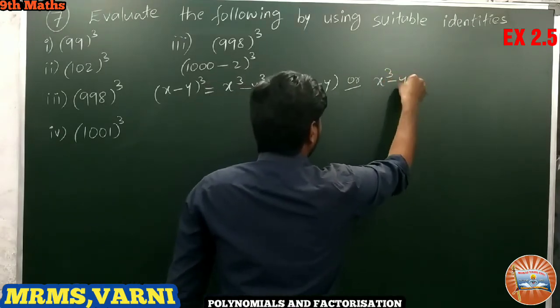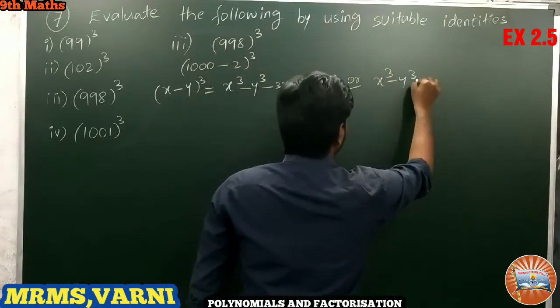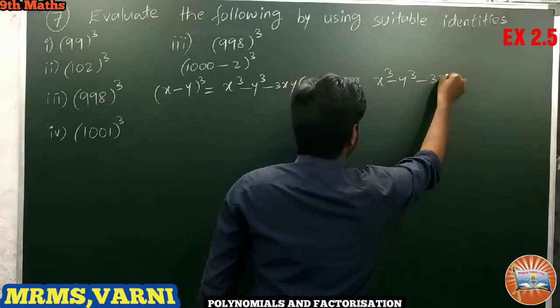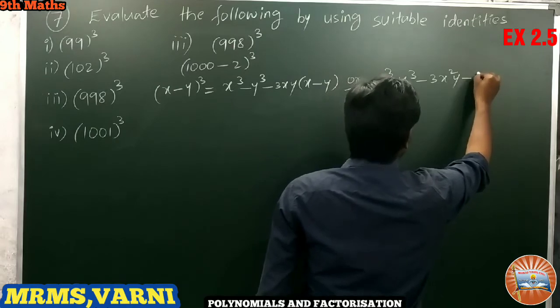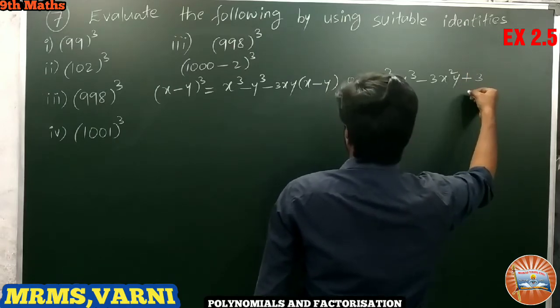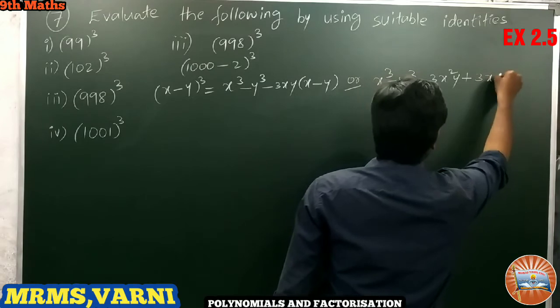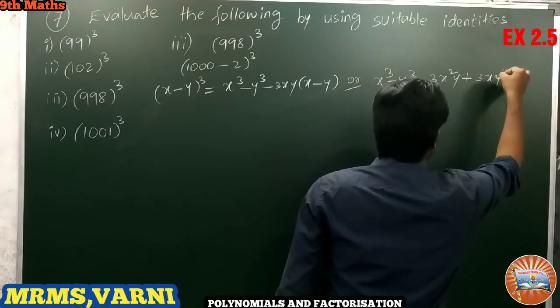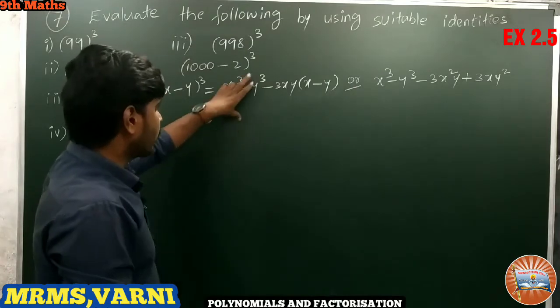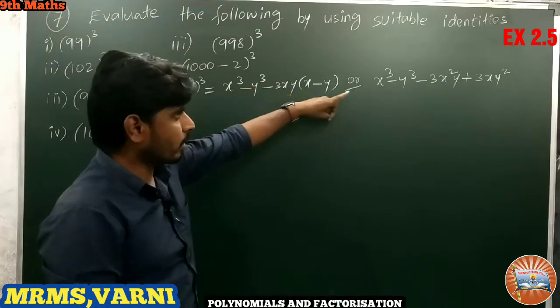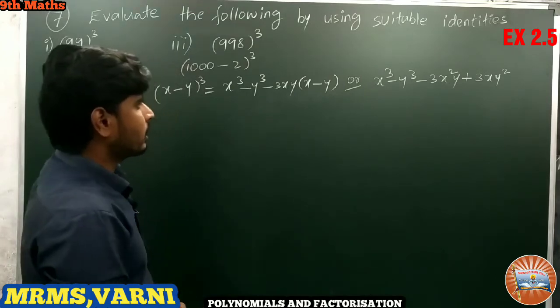Or we can write this in another form also, x cube minus y cube minus 3x square y plus 3xy square. We can write in two ways: x cube minus y cube minus 3xy into (x minus y), or x cube minus y cube minus 3x square y plus 3xy square.